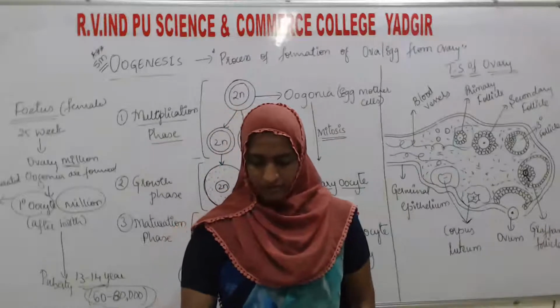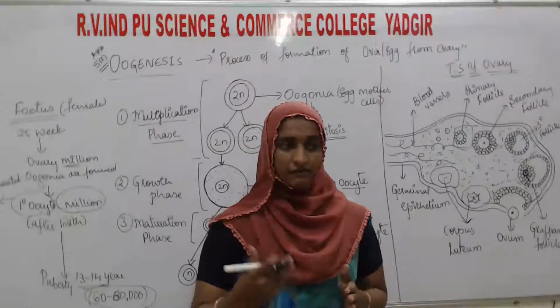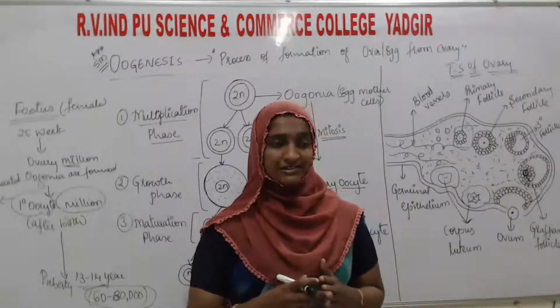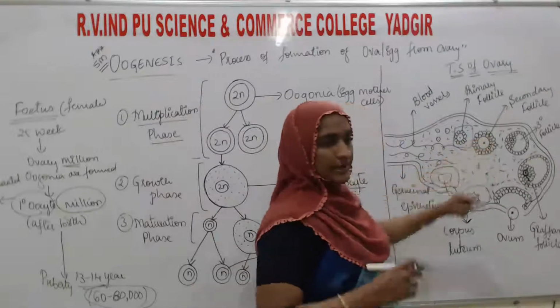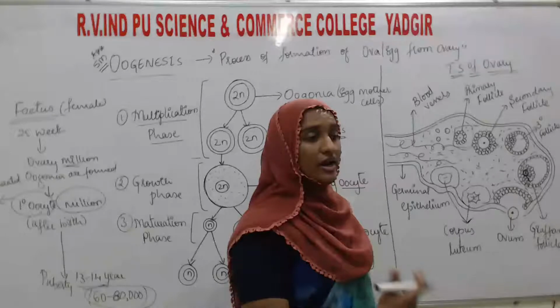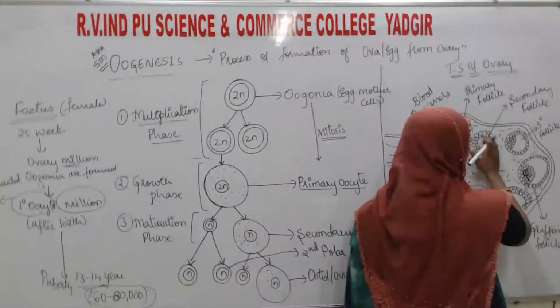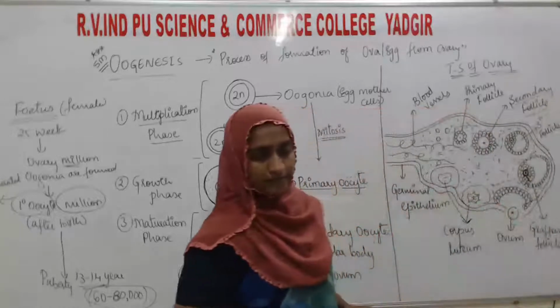Okay, so the primary follicle gets surrounded by more layers. When this growth attains puberty, these primary follicles or granulosa cells start to surround it in more and more layers. If there are more layers, then it is known as the secondary follicle.